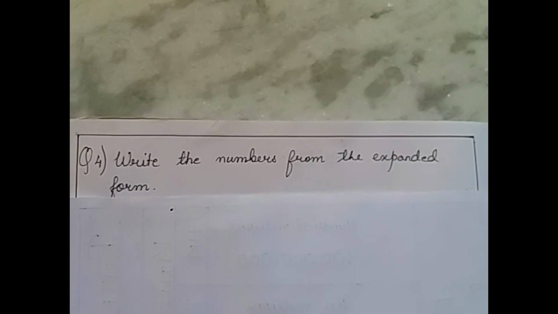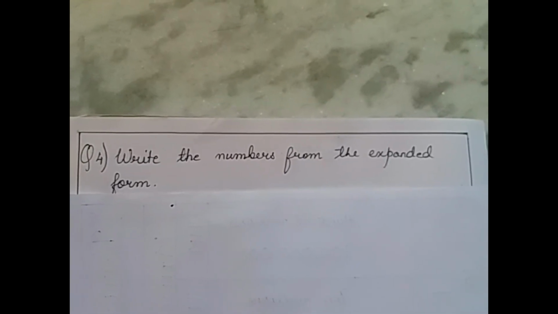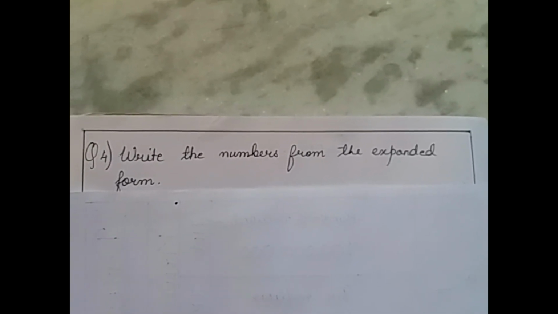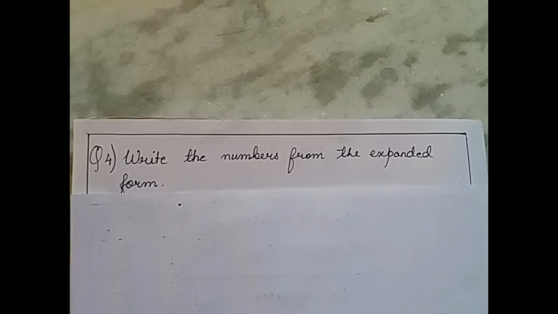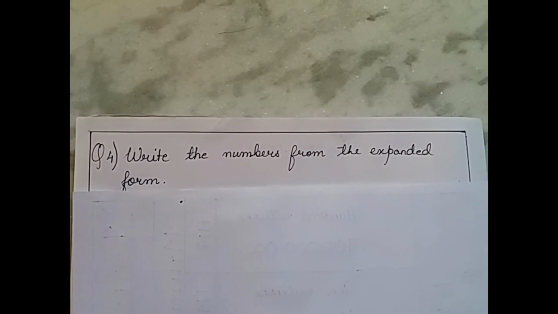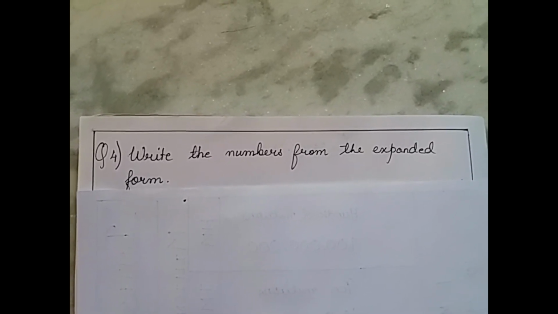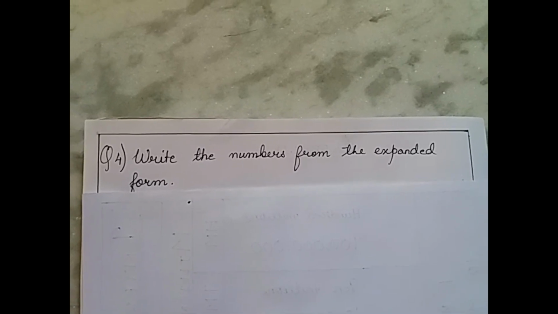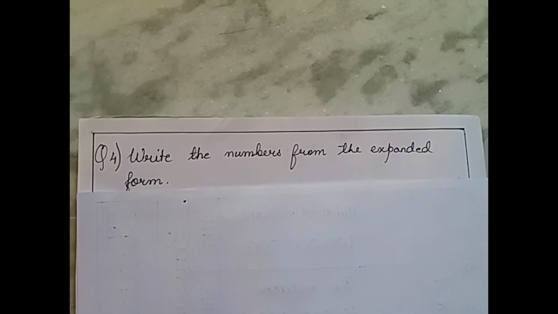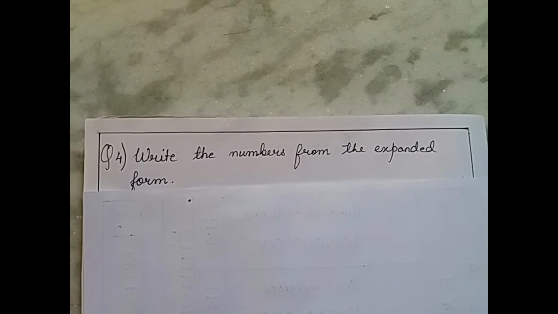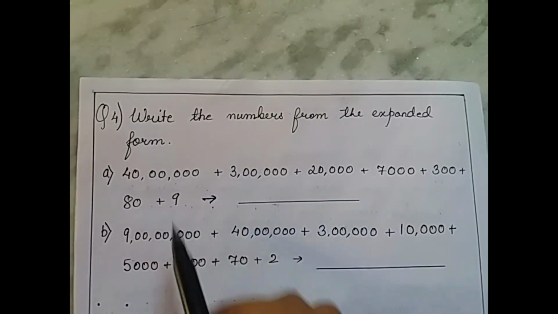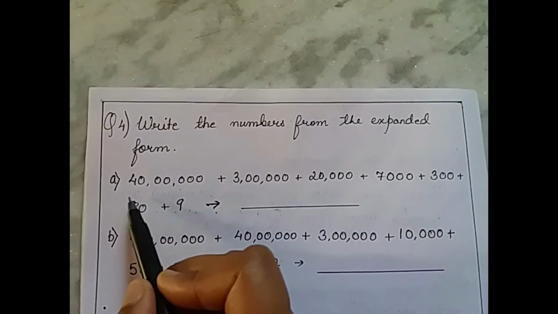Now question number 4. Here we have to write the numbers from the expanded form. Means in the previous question we have to write the expanded form. In this question we have been given the expanded form. We have to write the numbers from them. So here we have got two questions. Let's try to solve one by one.